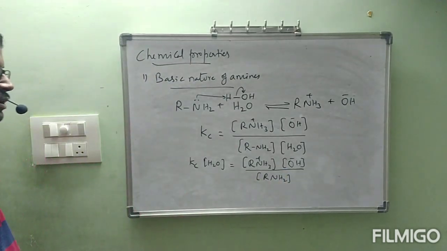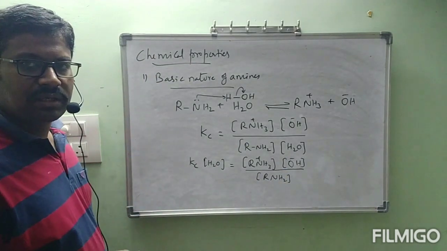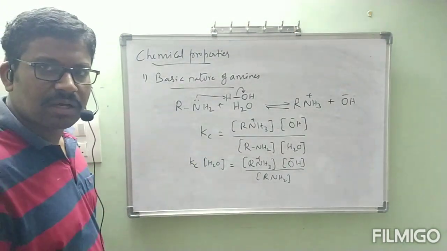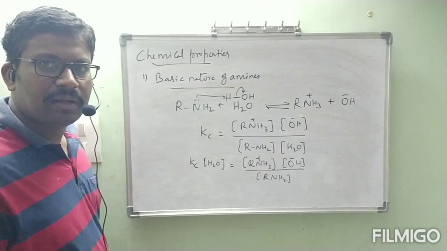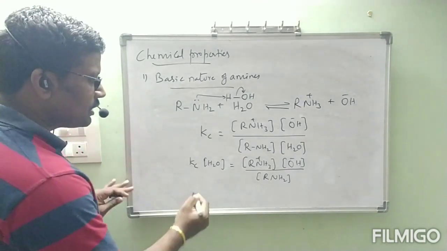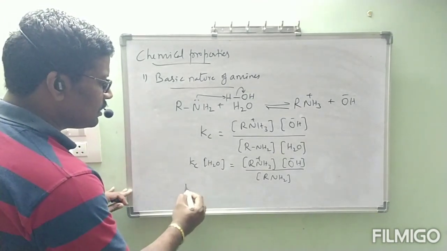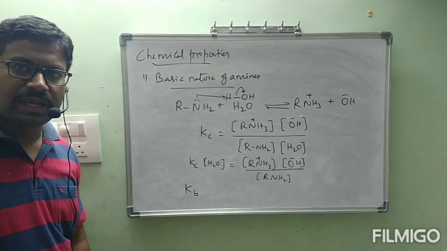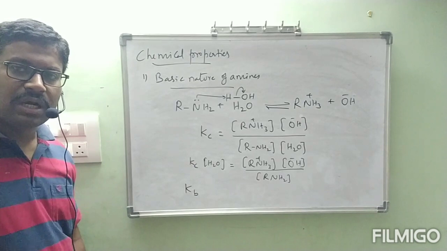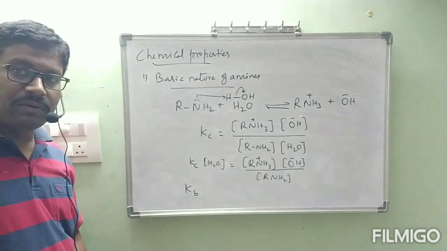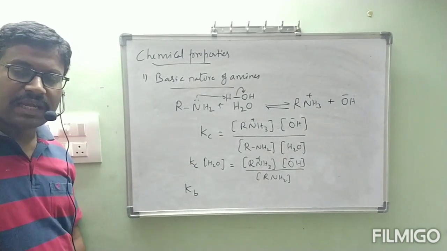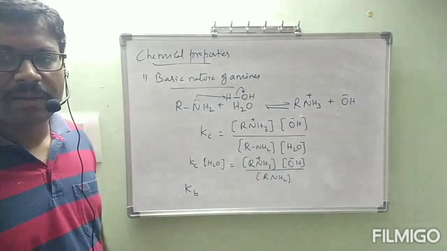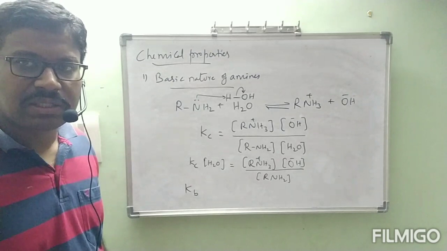Kc value is a constant, the equilibrium constant. Concentration of H2O is also constant. Both are multiplied to get one new constant. That new constant is called Kb, the dissociation constant of a base. In previous classes we had Ka, which is called the dissociation constant of acid. Now Kb is called the dissociation constant of base.